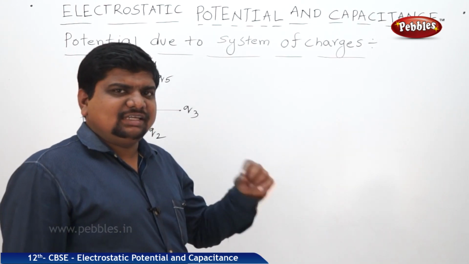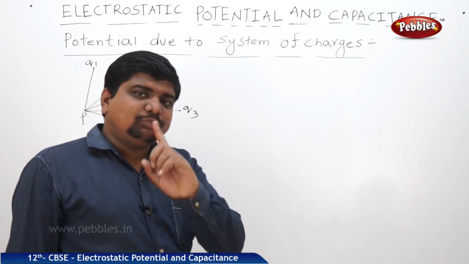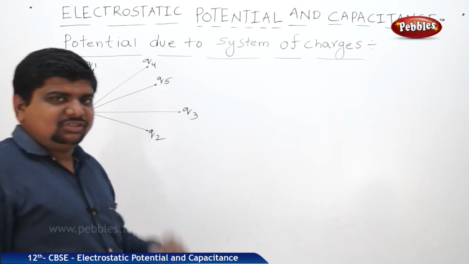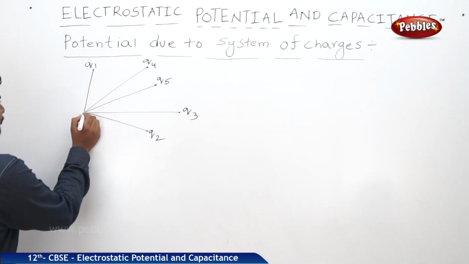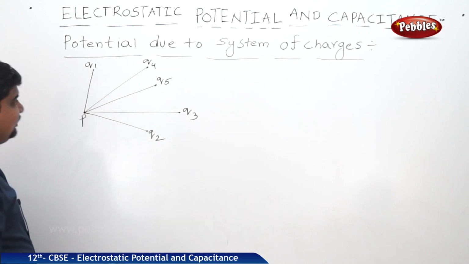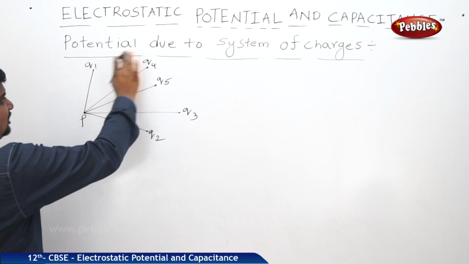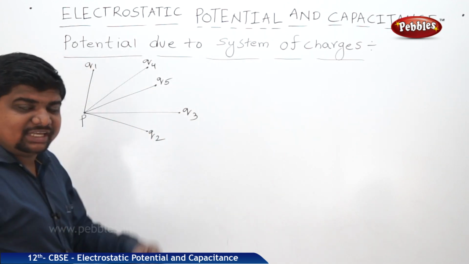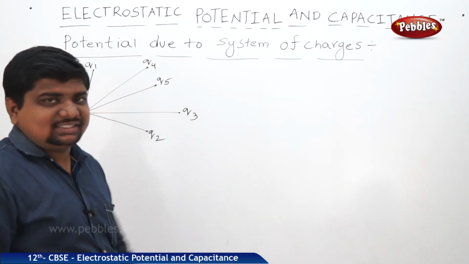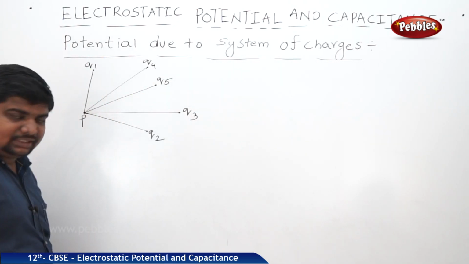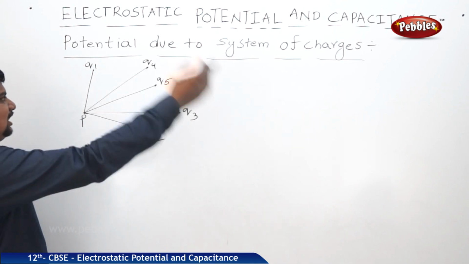We have discussed about the electric potential due to a single point charge up to now. Now we are going to check the multiple charges case. See, with respect to a point P or position P, some charges are distributed like this. The question is potential due to system of charges, or we can say potential due to multiple charges which are located in a plane with respect to a common point. The common point is P. See, the charges are distributed.